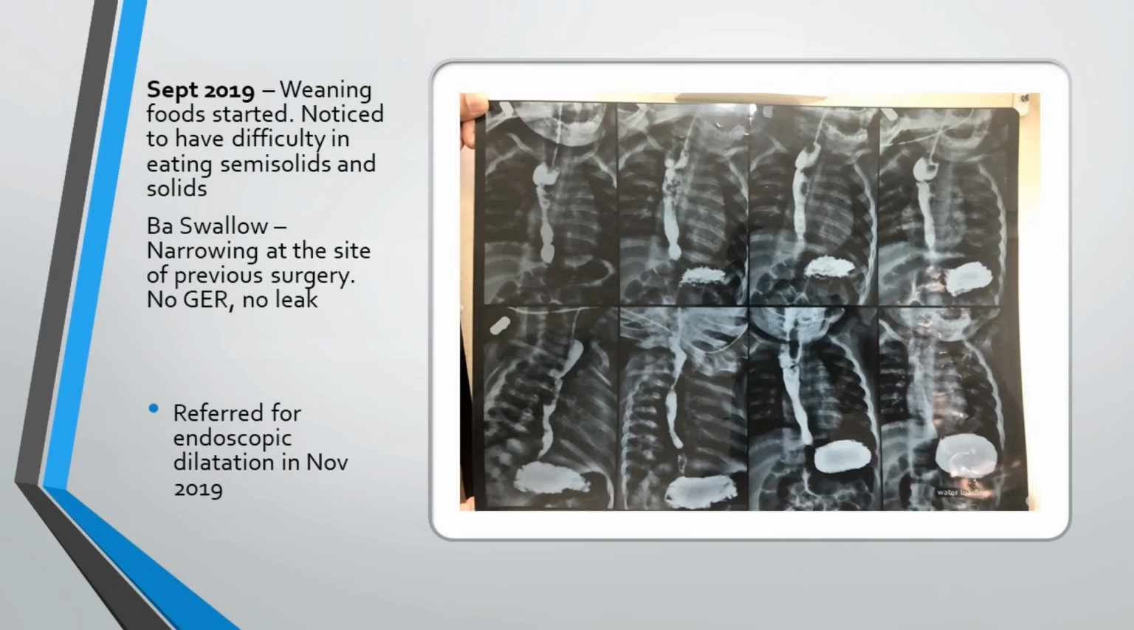So he was fine for the next 6 months. Mother started weaning food. That's when she noticed that he is having problems with solids and semi-solids. A barium swallow was done and that showed a stricture. Can you all identify the stricture? Where is it? Upper 1/3, lower 1/3? So this is where your stricture is. You can see the dilatation of the proximal esophagus.